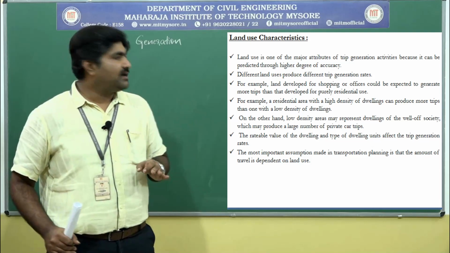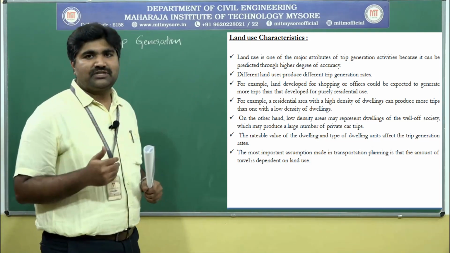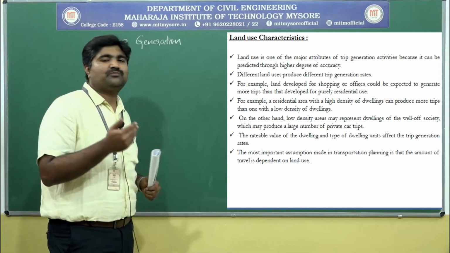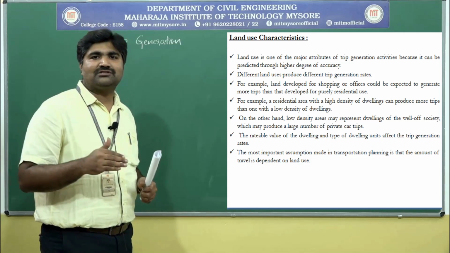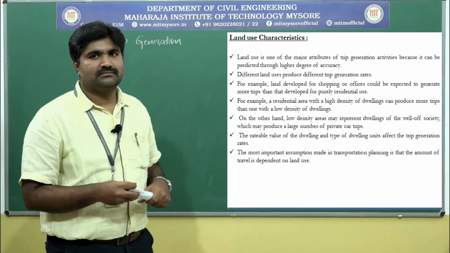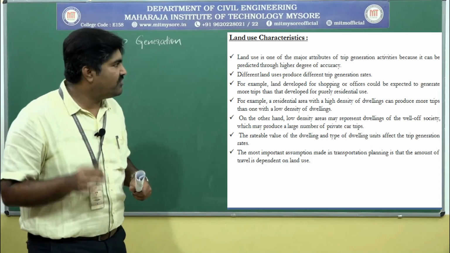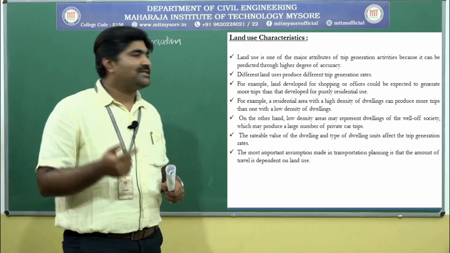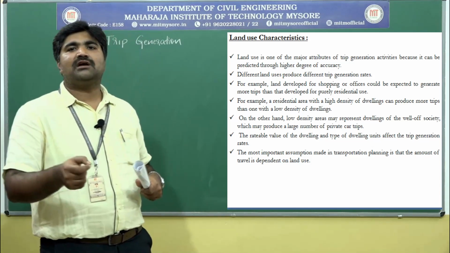the number of trips. See, different land use produces different rates of trip generation. Depending upon the land use, the trips will be generated. For example, if you consider a residential area, a high density of dwellings can produce more trips than the low density of dwellings. See, the dwellings means the houses or flats.